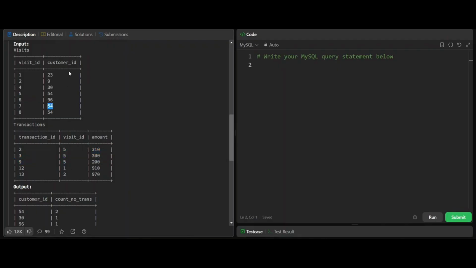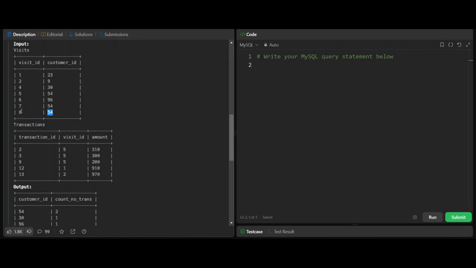But if you see for customer ID 54 with visit ID of 7, there is no record of the transaction in the transactions table. That means they have not made any transaction on this visit ID. So our count becomes 1.